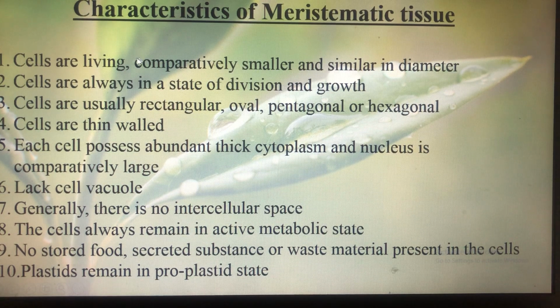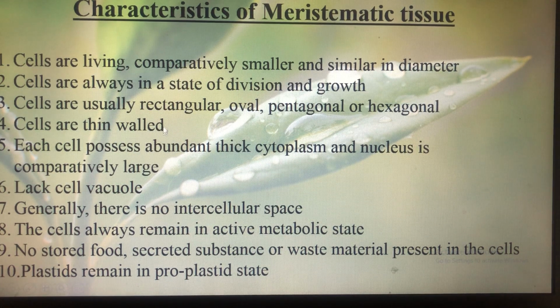So first of all, the cells of the meristematic tissue are living. These are comparatively smaller and similar in diameter. Then we have got to know that the cells always remain in a state of division and growth. The shape of the cells is usually rectangular, oval, pentagonal, or hexagonal.